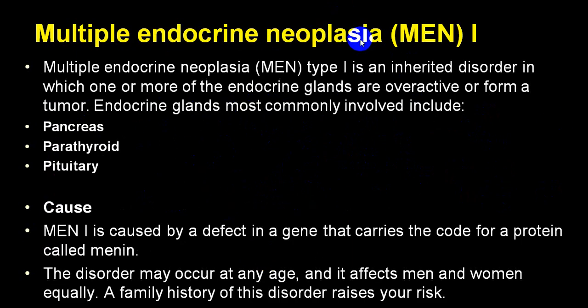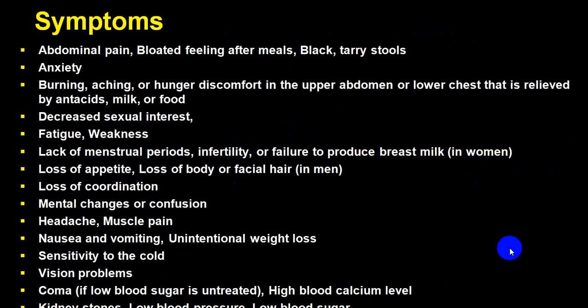In multiple endocrine neoplasia 1, you can have pancreas, parathyroid and pituitary together, all with P: pancreas, parathyroid and pituitary, and you can have hypersecretion of all these hormones. Later on they can end up with a hypo. These are all the symptoms and signs we have mentioned before.